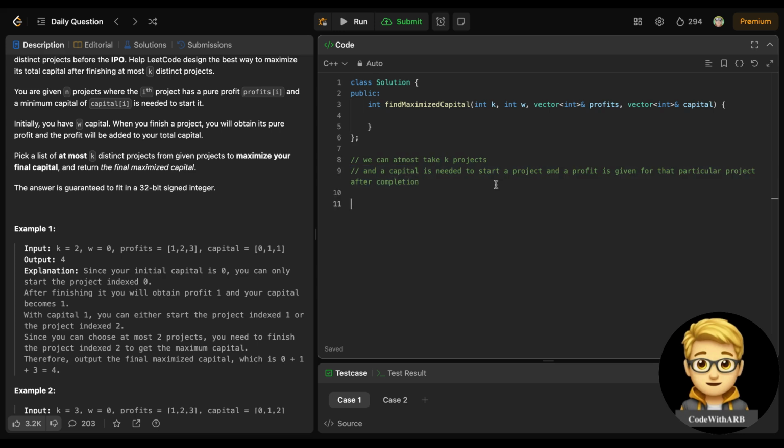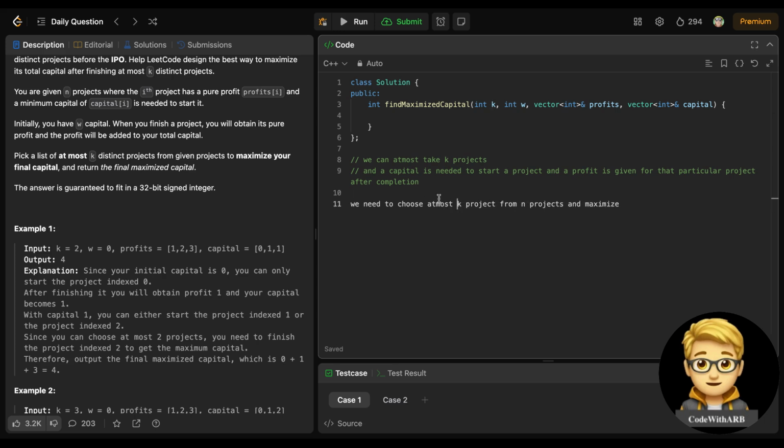So the question now is simply that we need to choose k possible elements from this profit list, so that I can maximize my wealth. I can maximize my capital after taking this profit, right? So the question is simply that we need to choose k projects from the n projects, right? And maximize the